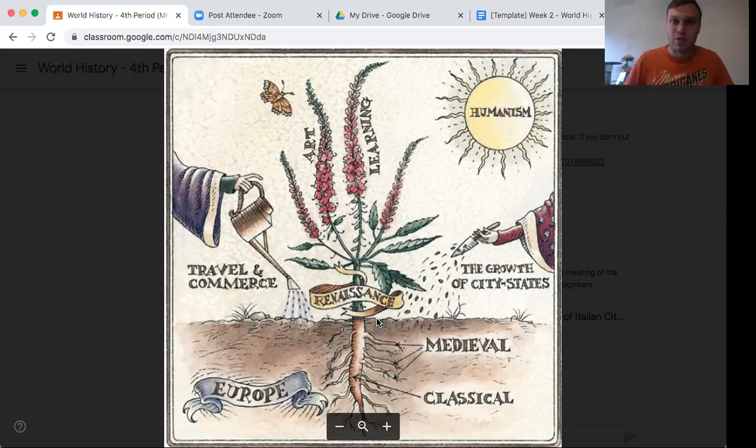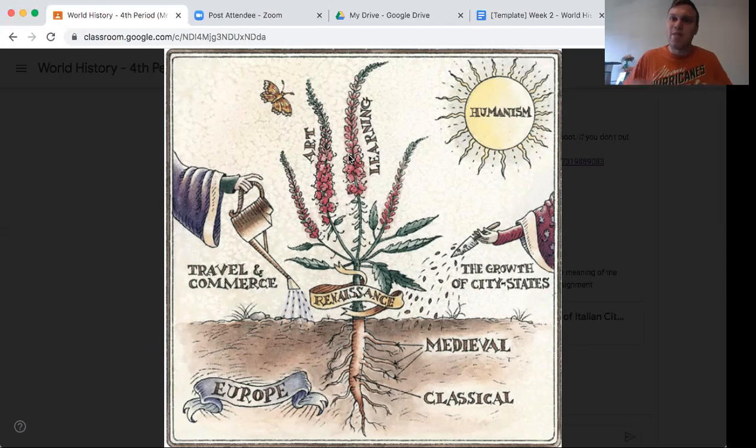and then you see the Renaissance growing. If we look up here, the sun says humanism. Humanism is a philosophy that changed people's thinking during the Renaissance, particularly in the fields of art, science, philosophy. And that's going to allow the flowers to bloom from the plant. You have art, learning, and so you really need all of this together.